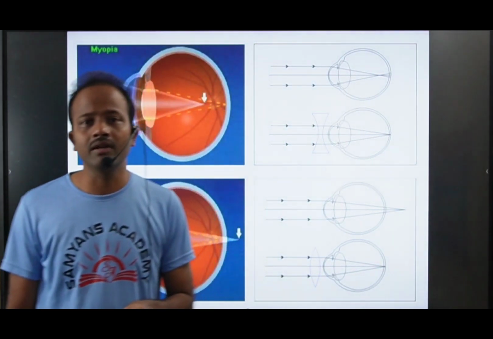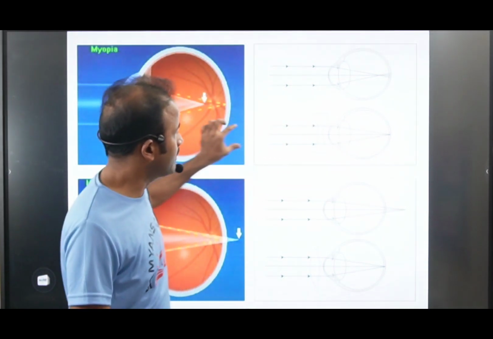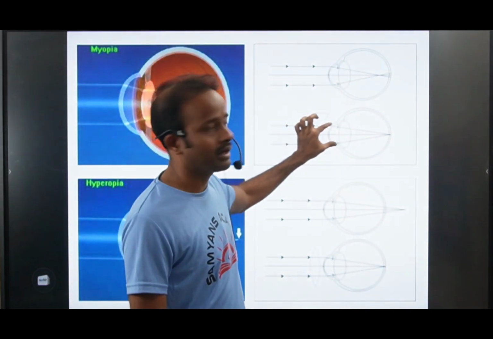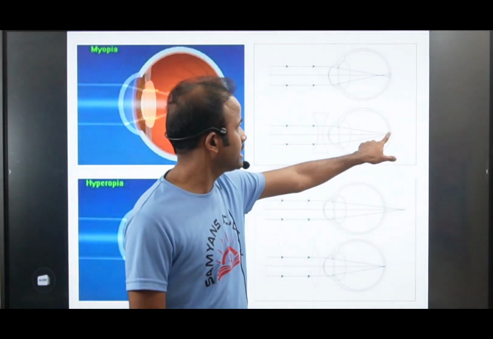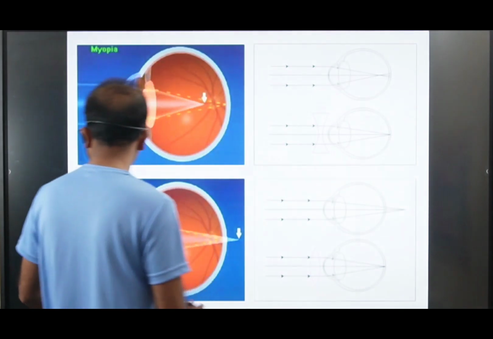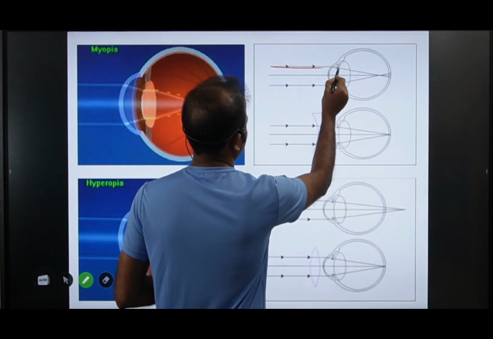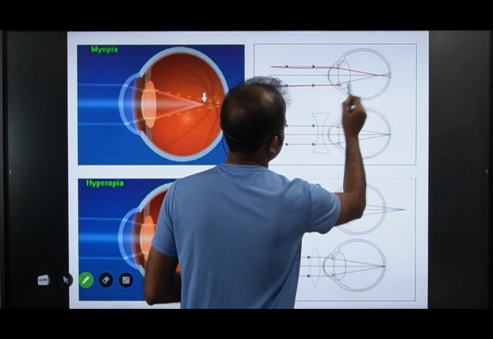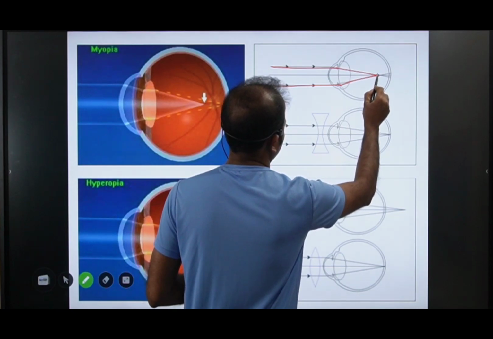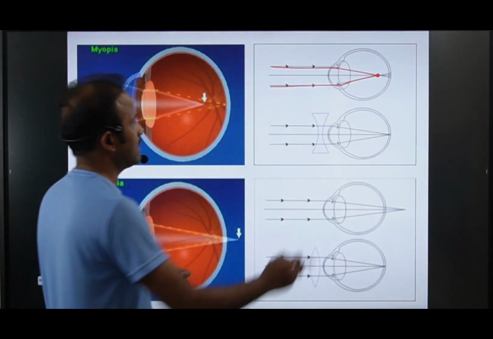What will that concave lens do? The rays coming from the concave lens will merge on the retina. Now, are you able to see this diagram? For the person suffering with myopic defect, the rays combine before the retina, not on it.